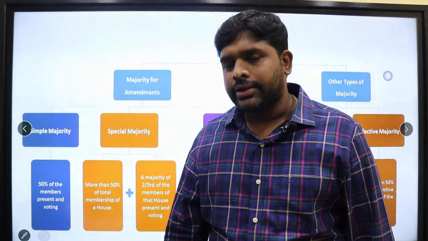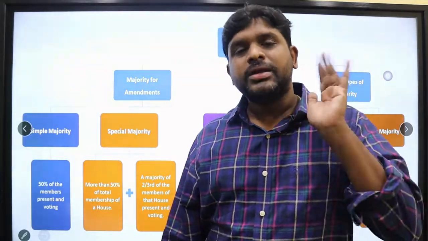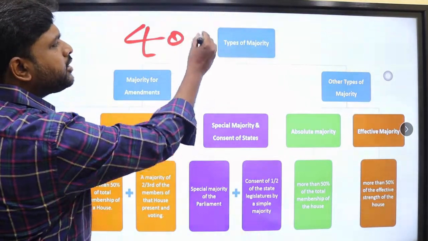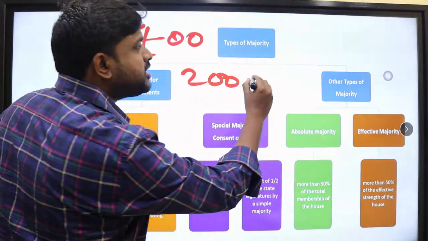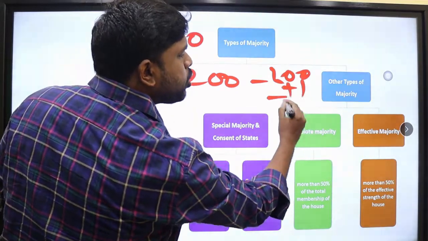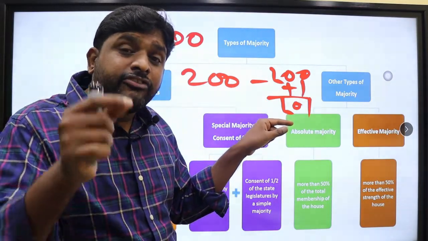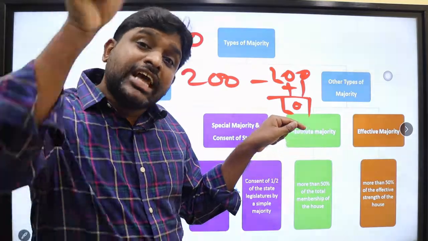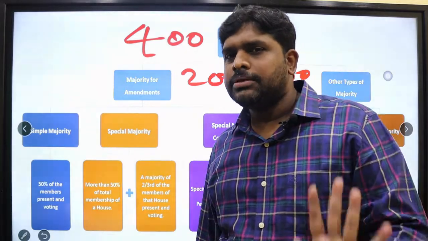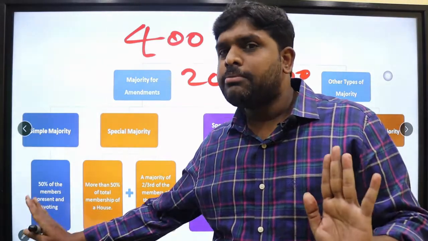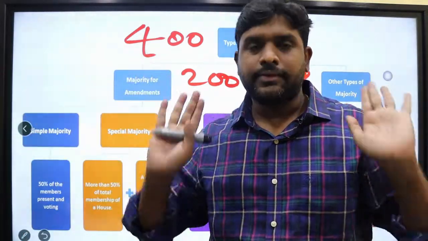One majority is simple majority. What is simple majority? Means 50% of the members present and voting. I will take the example of 400 are there in the house, but only 200 is present. So in this 200, 50% is 100 plus 1. So 101 if they are voting, and this 101 should be 50% of the members present and voting in the house is simple majority, and minimum quorum should be maintained. Minimum quorum is 10% of the house. So minimum quorum should be present, and more than the quorum, 50% of the people who are present in the house plus 1.